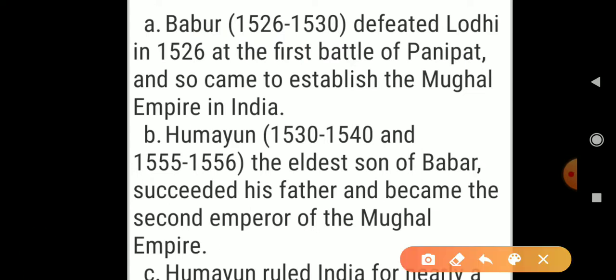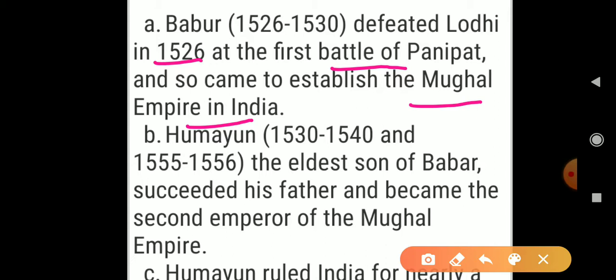Babur defeated Ibrahim Lodi in the year 1526 at the first battle of Panipat, and so came to establish the Mughal Empire in India. That leads to the establishment of Mughal Empire in India.